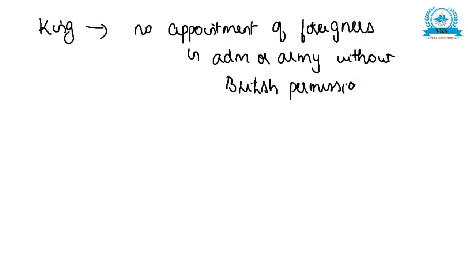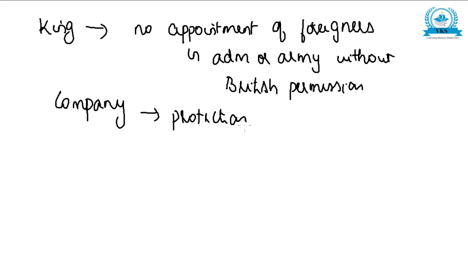So they should not appoint any foreigner in administration or army without the prior permission from the British. And the company will take the responsibility of protection of the state.